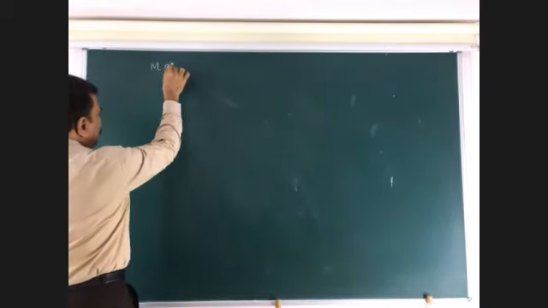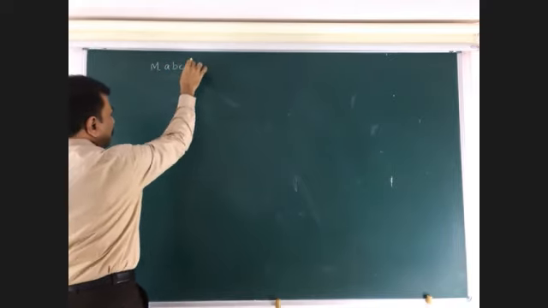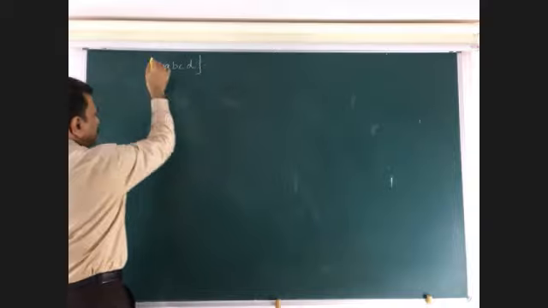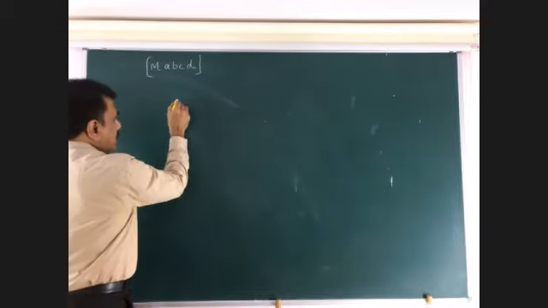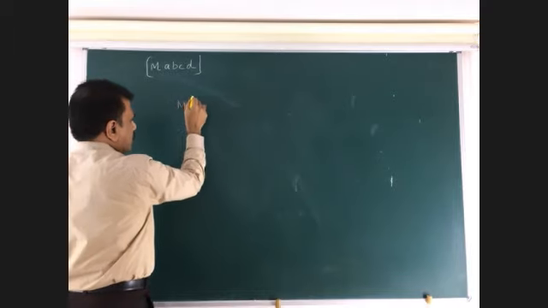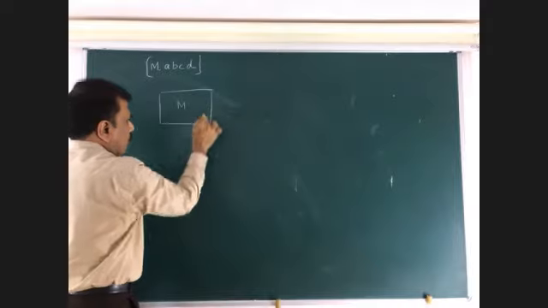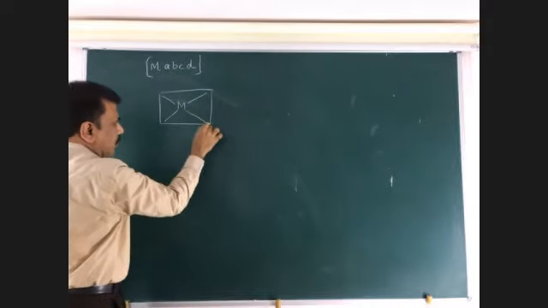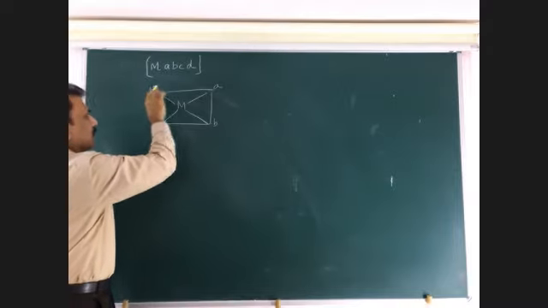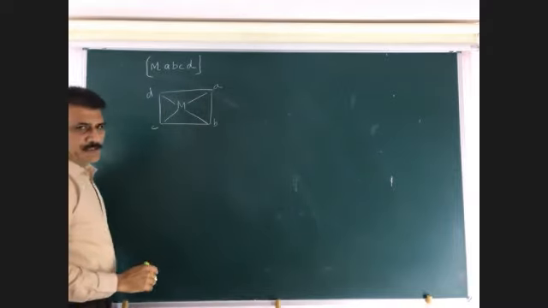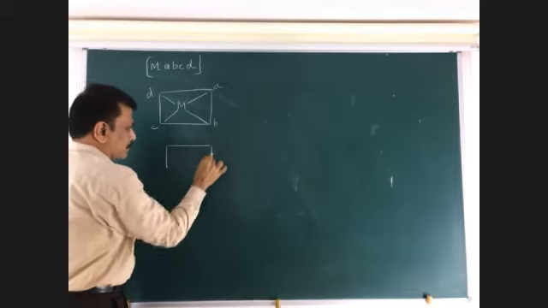M, A, B, C, D. This is A, B, C, D, where these four are ligands. This is one form. The second form is this.